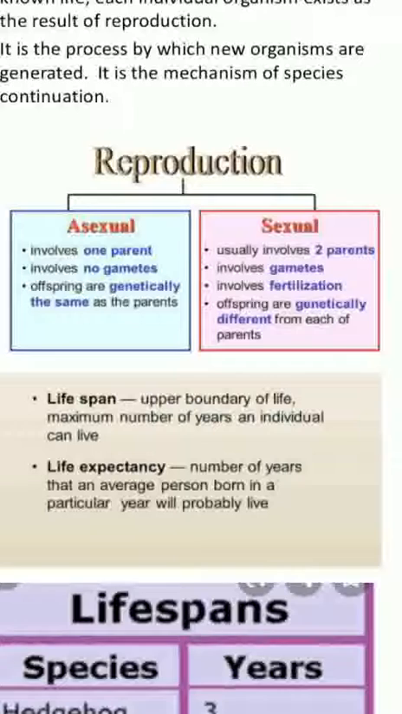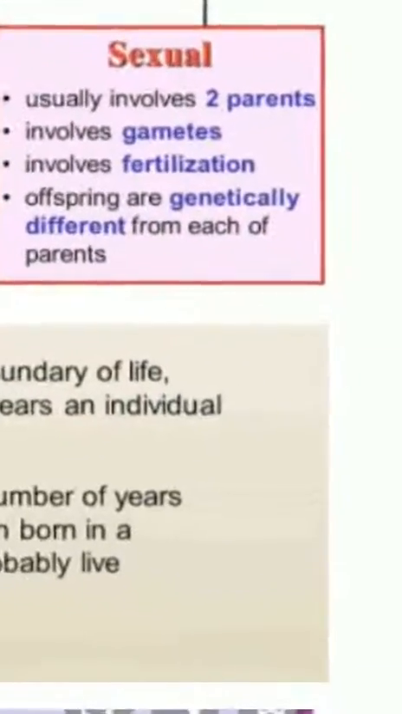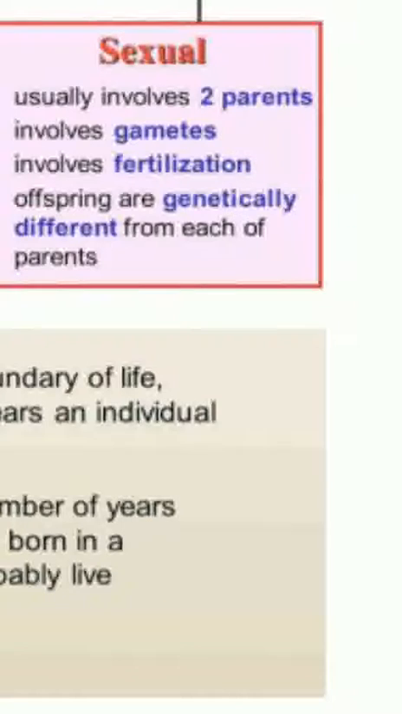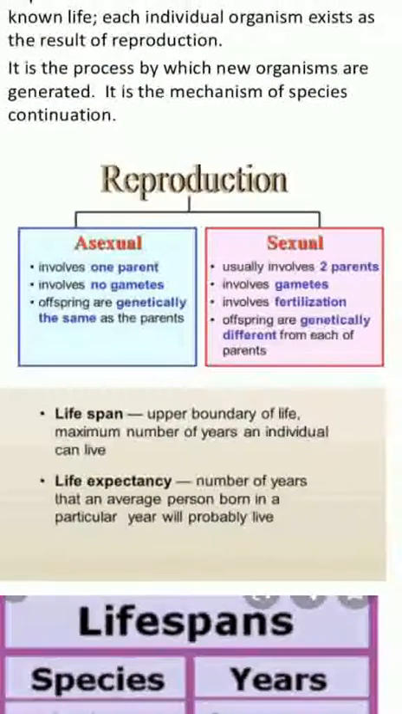In case of asexual reproduction, the offsprings which are produced as a result of reproduction, since they are the result of the single parent, are genetically the same as the parent. Whereas in case of sexual reproduction, the offsprings are genetically different from each of the parents. That is, they show the variations, they show the recombinations of the two parents.